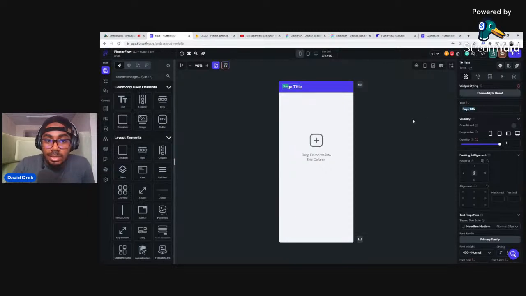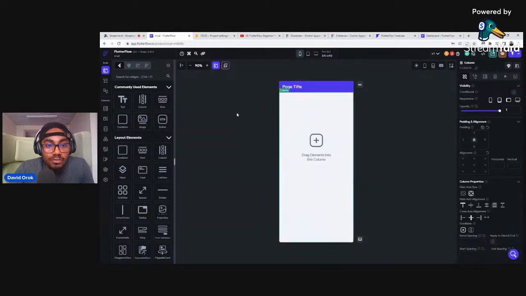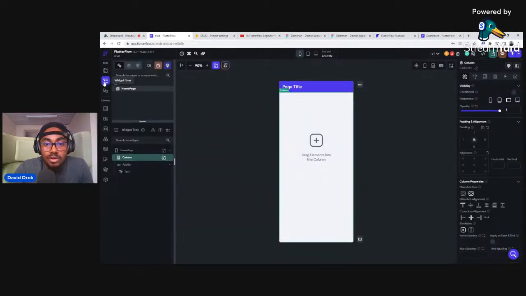So here's the point where I start talking about widgets. Every single thing that you're going to be using to build an application on FlutterFlow, be it a website or a mobile application, uses something called widgets, right? Widgets are basically another name for components.